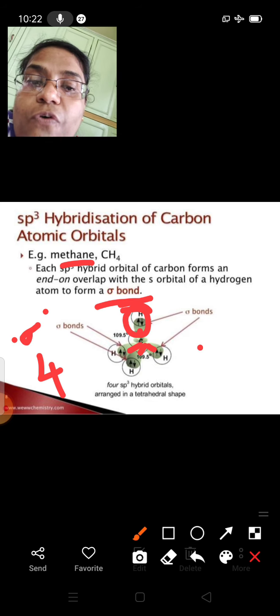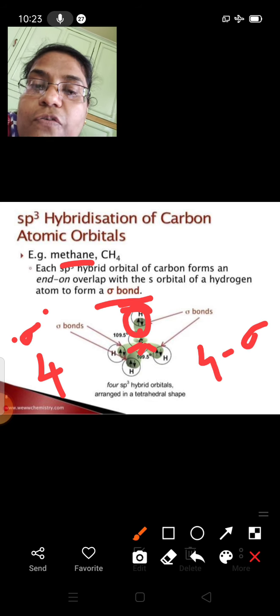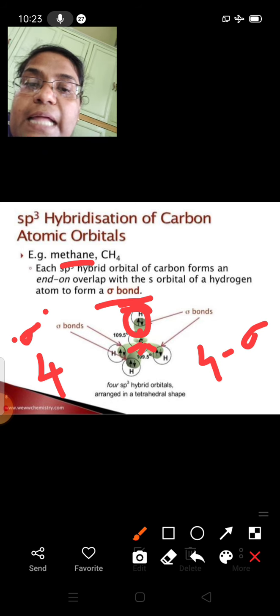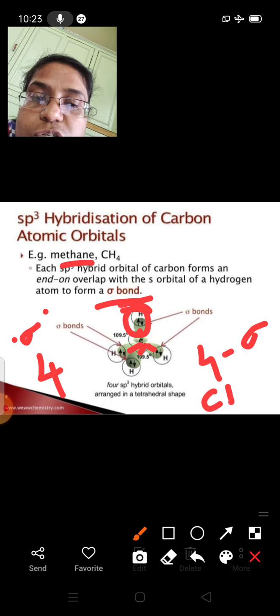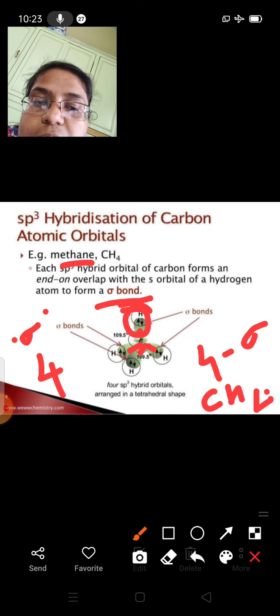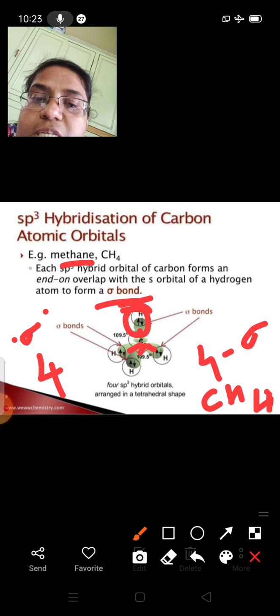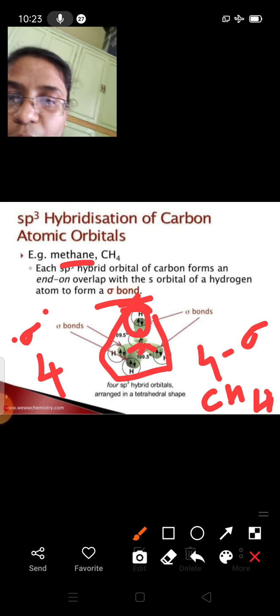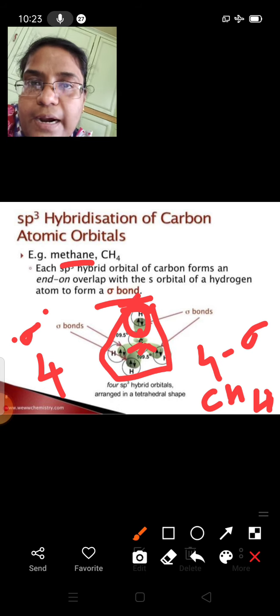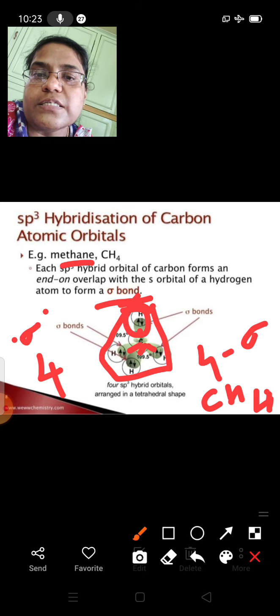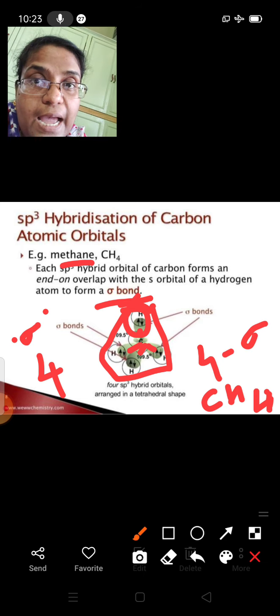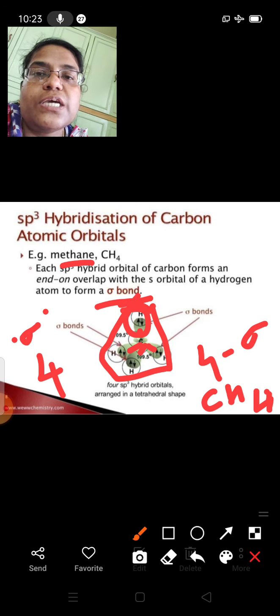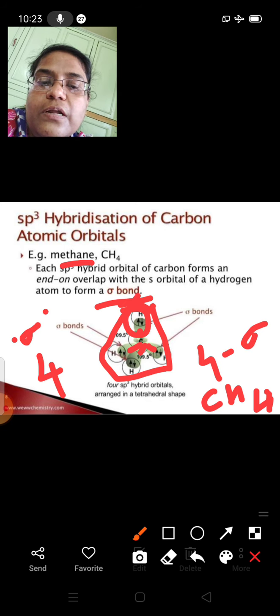Hence, we get 4 sigma bonds, and this is how the CH4 molecule is formed. Just notice the shape of the molecule: tetrahedral. Hence, if we know the hybridization of the central atom, we can determine the shape of that molecule.